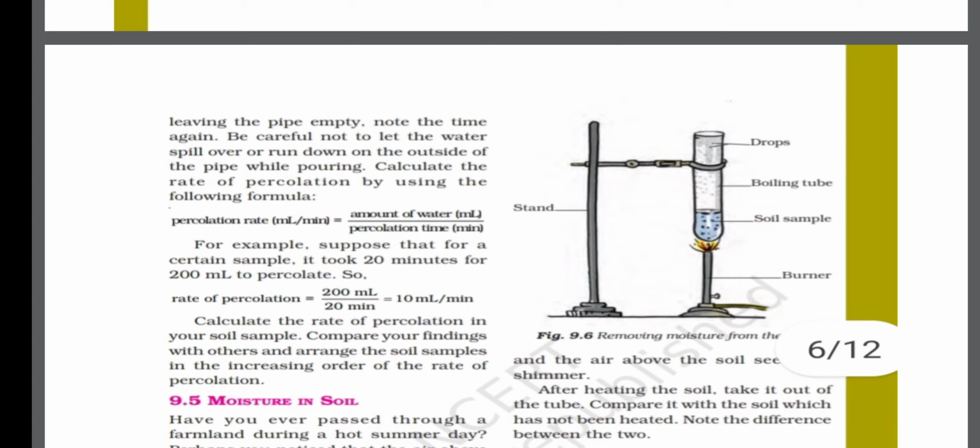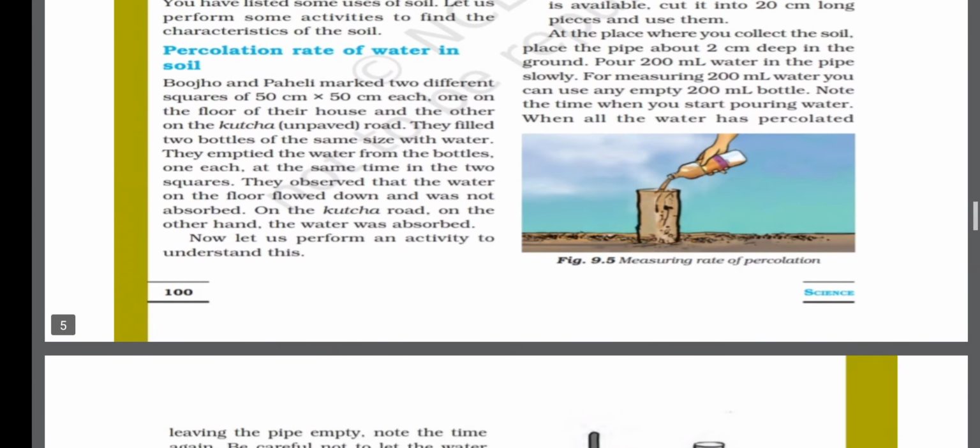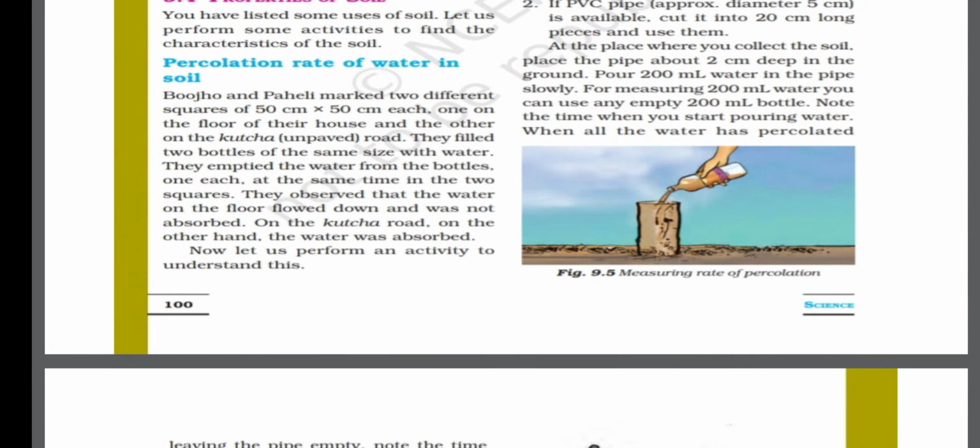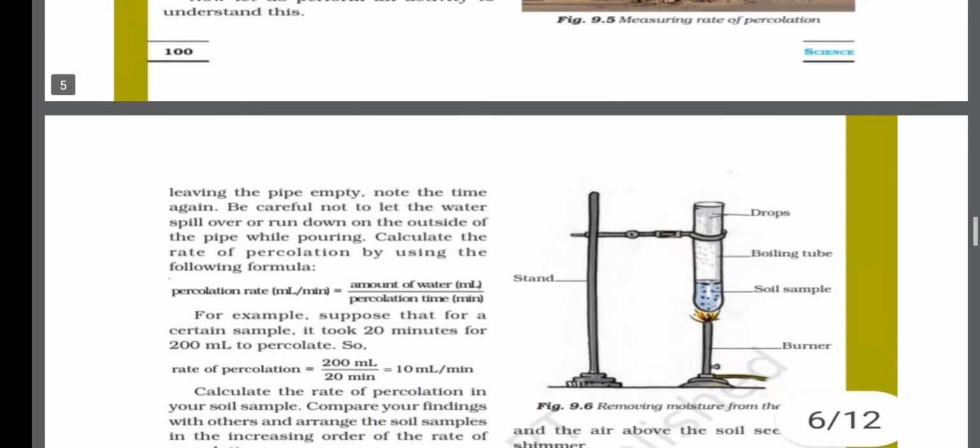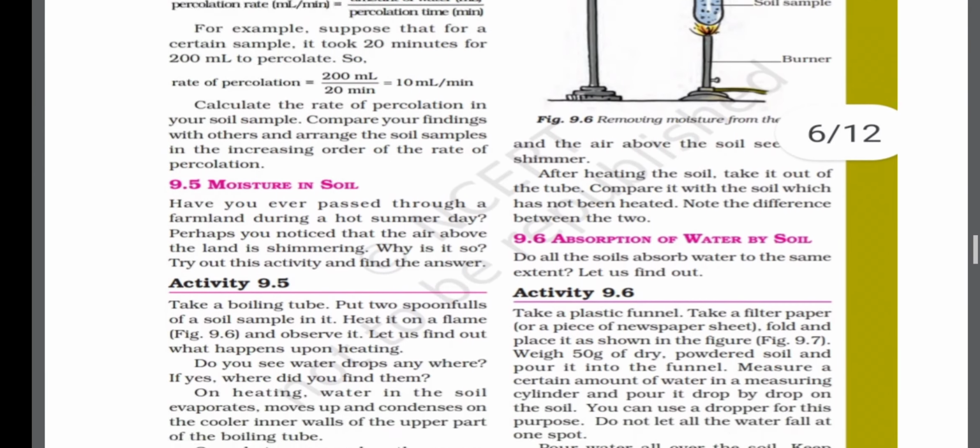So basically what we have to do in this activity, we have to take a pipe of a fixed diameter, and then we have to dig a hole of a fixed measurement in that soil. We have to place that pipe, pour some water, and start noting down the time of the absorption of water by the soil. So through this activity we can easily calculate the percolation rate of water.